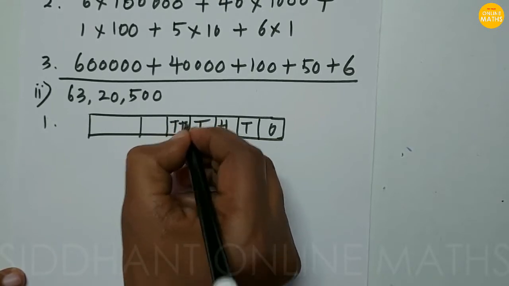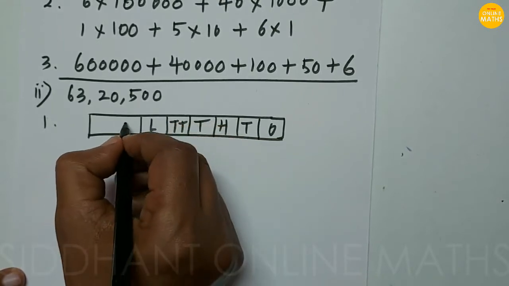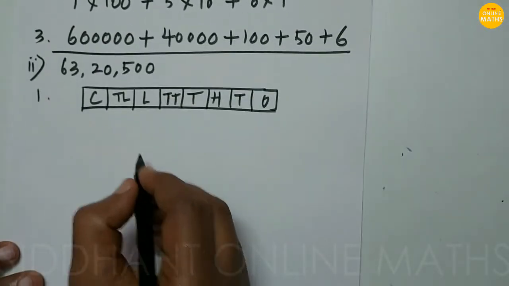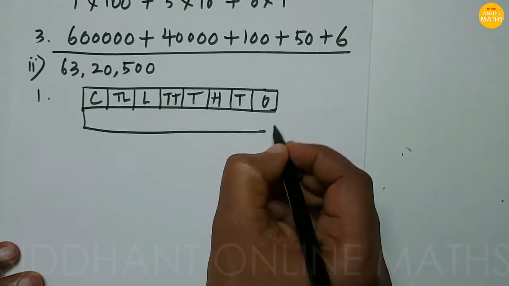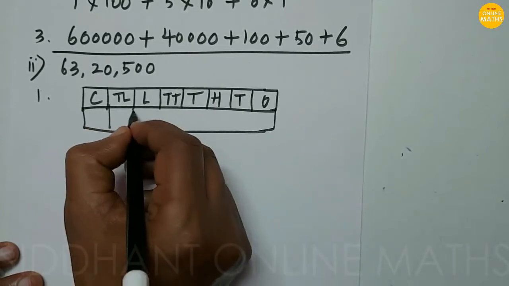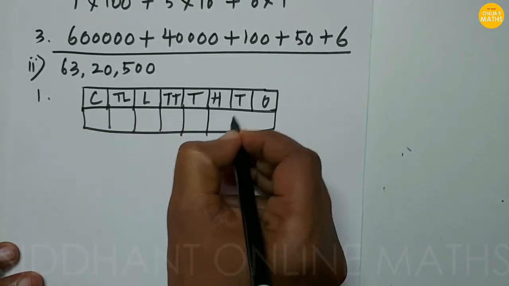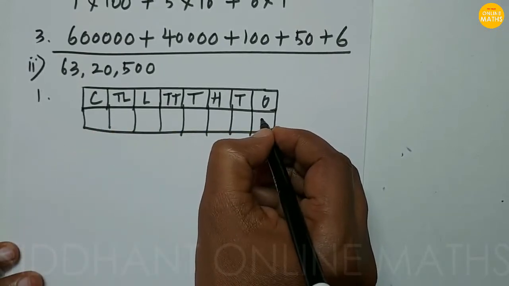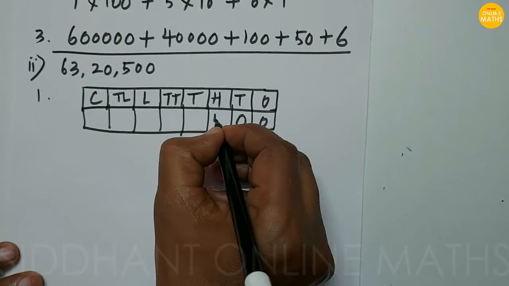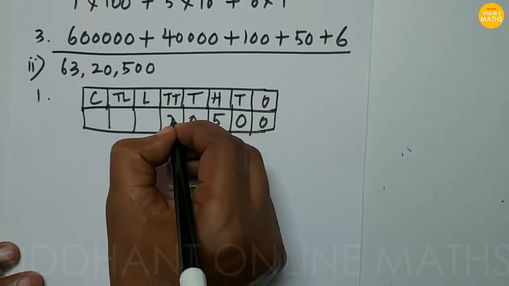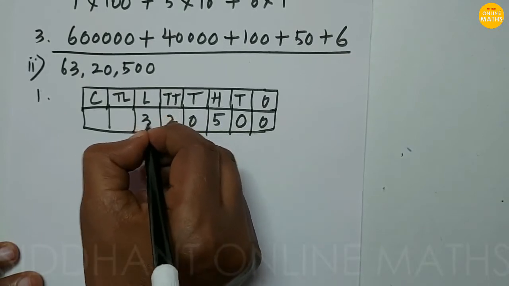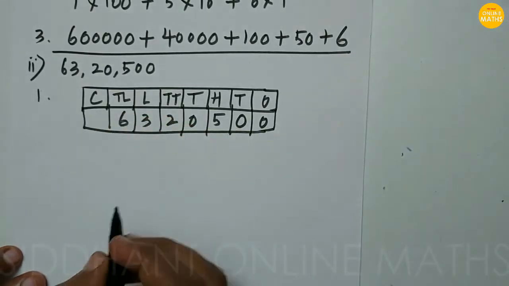This is 10,000, lakh, and this will be 10 lakh, and this is crore. So segregating the number, first thing we are going to do, this will be 0 0 5 0 2. Okay, next 3, next 6.